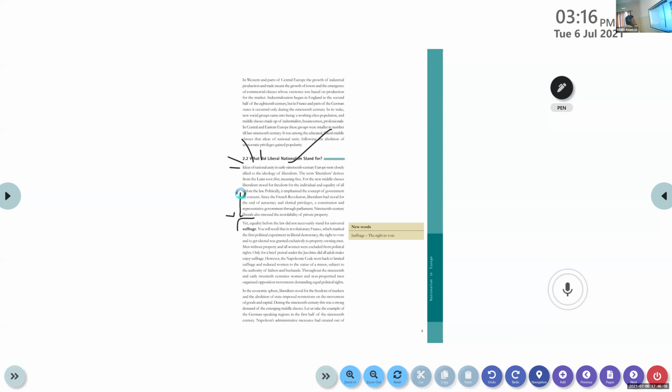Yet equality before the law did not necessarily stand for universal suffrage. You will recall that in revolutionary France, which marked the first political experiment in liberal democracy, the right to vote and to get elected was granted exclusively to property owning men. Underline that. So, who can participate in the elections as a candidate and who has the right to vote? Only the property owning men. Clear? Underline that.